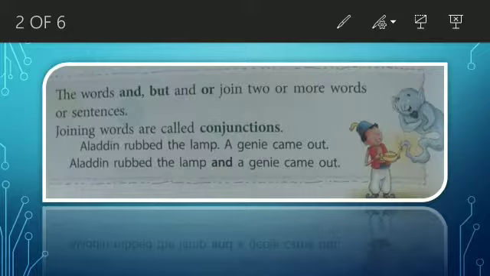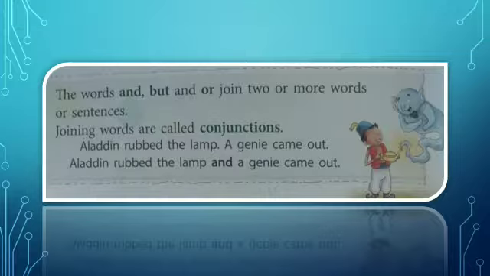For example, Aladdin rubbed the lamp, a genie came out. Aladdin rubbed the lamp and a genie came out. So these two sentences were joined by the word and, which is a conjunction.